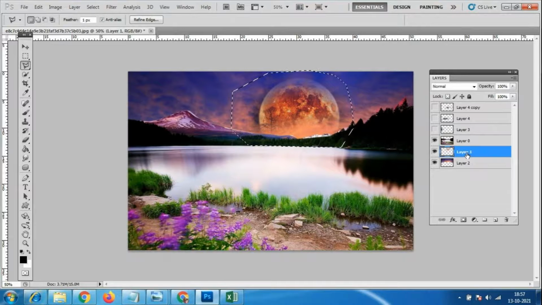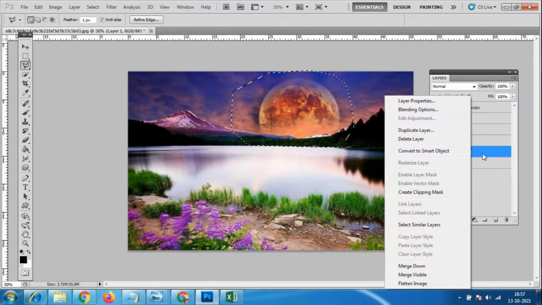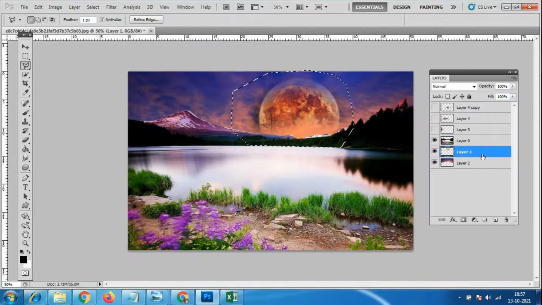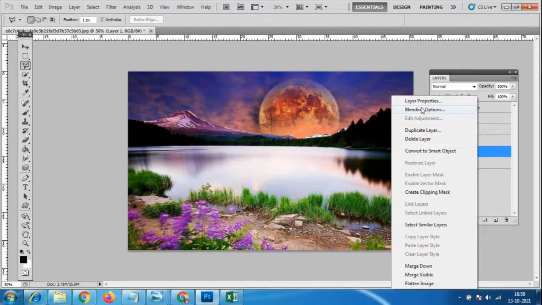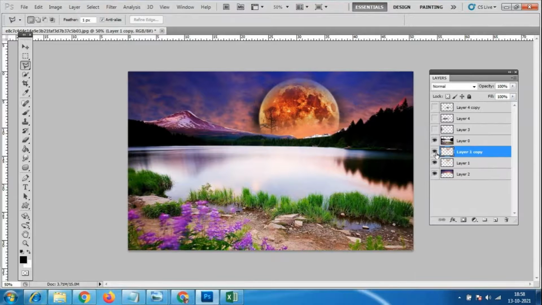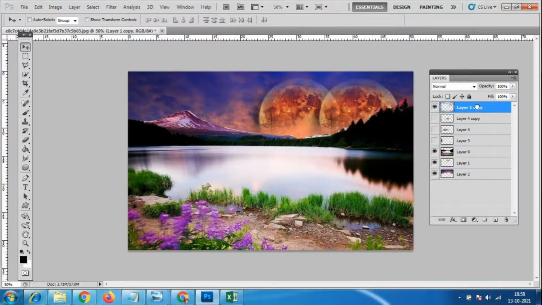So I will take the duplicate copy of this. Right click on this and make a duplicate copy. Otherwise, for only the area I have selected, I'll press Control J. Control J also works, or you can make the duplicate layer this way. No need to select it like this. Automatically it gives one more layer like this, so I will keep this layer on top of everything.